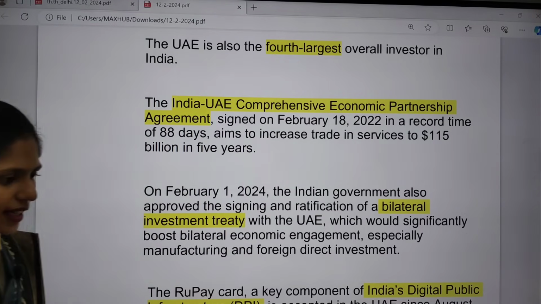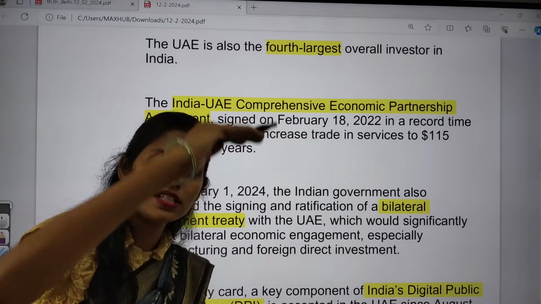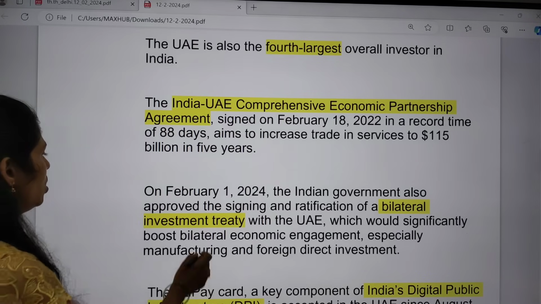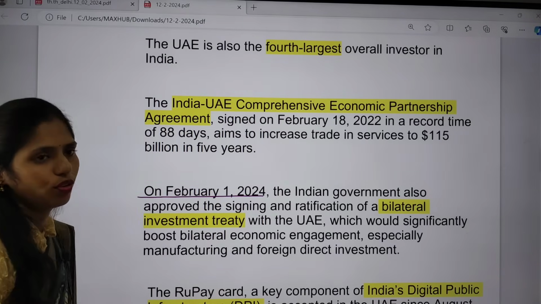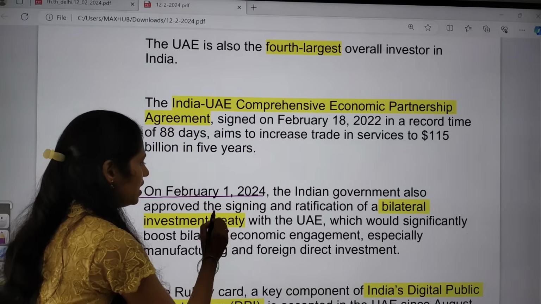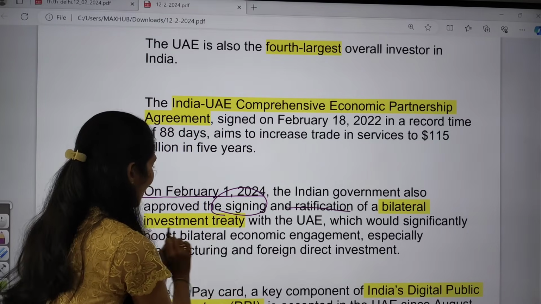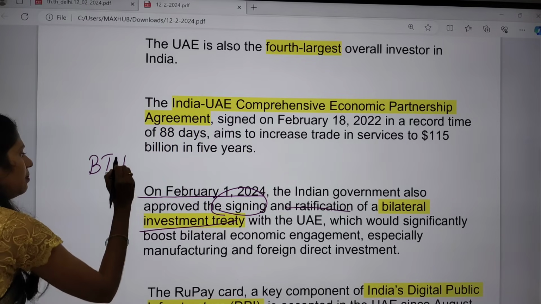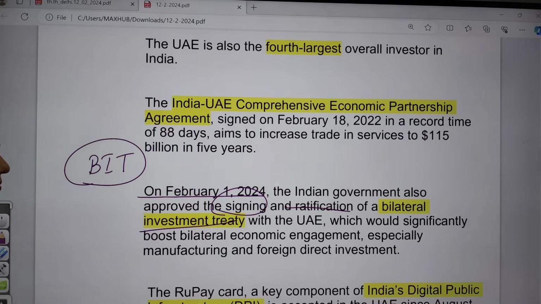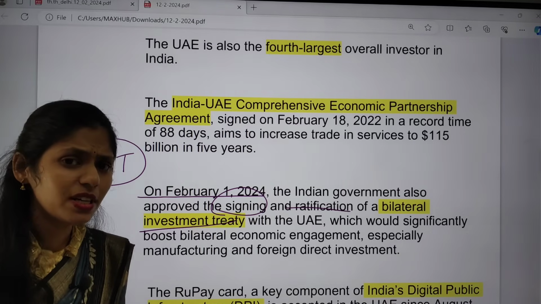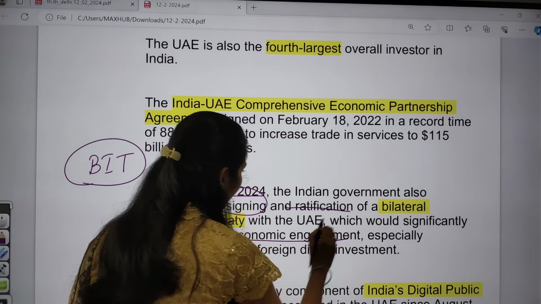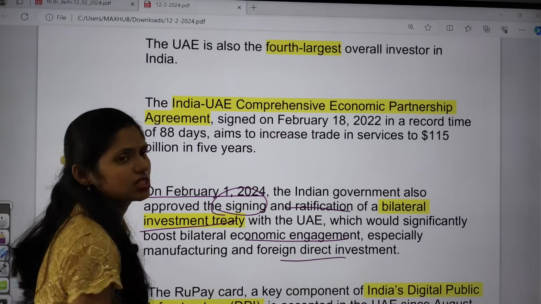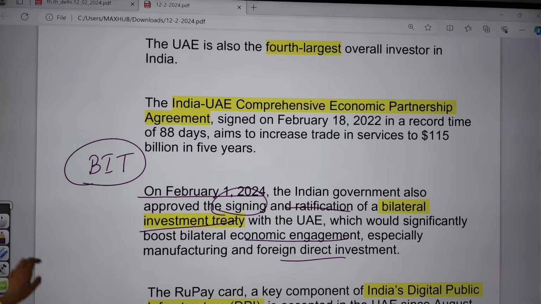Okay, and after signing this agreement, yes, there is a drastic increase of trade and services between India and UAE. On February 1st, 2024, the Indian government also approved the signing and ratification of the bilateral investment treaty, in short, BIT. That will be very helpful for improving economic engagement, for manufacturing, as well as for foreign direct investment.